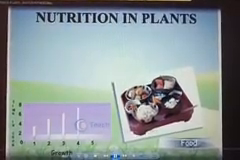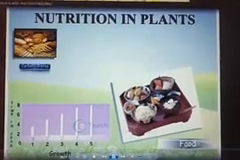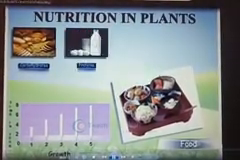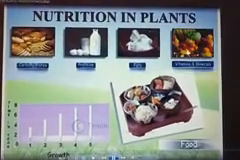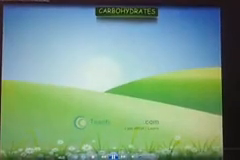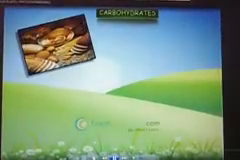Children, starting with nutrition in plants, nutrients are very important for our body. There are different types of nutrients: carbohydrates, proteins, fats. Then what do you mean by carbohydrates? Carbohydrates are the energy giving food. They provide us with instant energy and glucose.